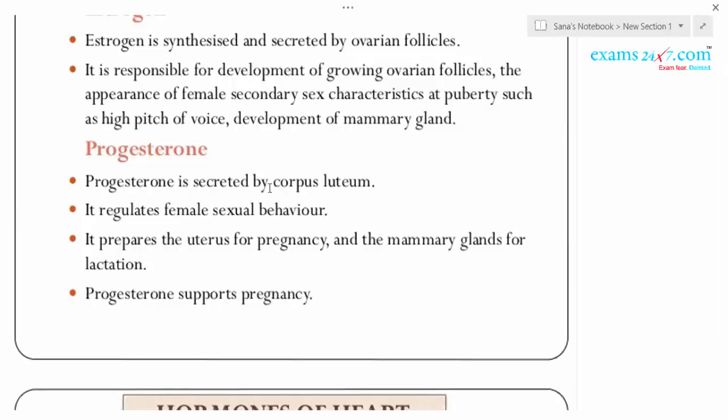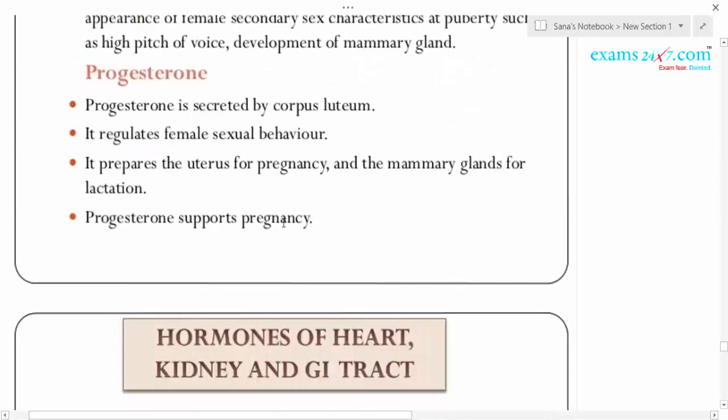In later stages, the placenta also starts secreting progesterone. This progesterone supports the pregnancy. If the female does not become pregnant, the corpus luteum converts into a structure called the corpus albicans. Finally it degenerates.